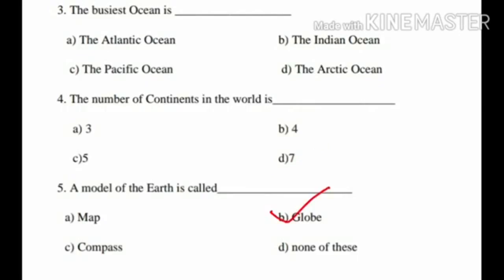Yes, the answer is option B, globe. Children, a model of the earth is called globe. Globe helps us to understand the earth in a simple and accurate way. Globe gives the correct shape, size and location of the continents and the oceans on the earth.